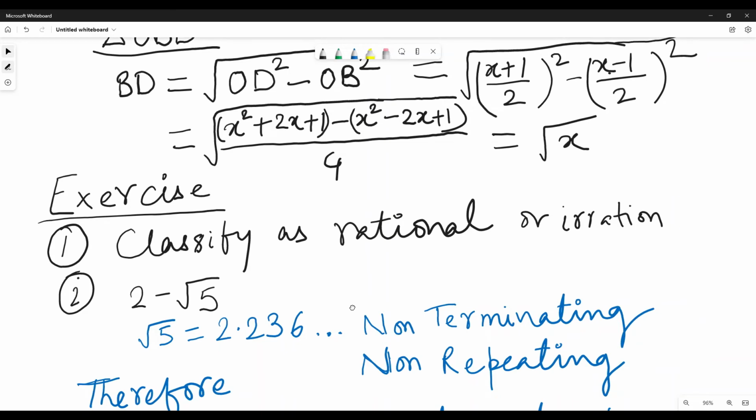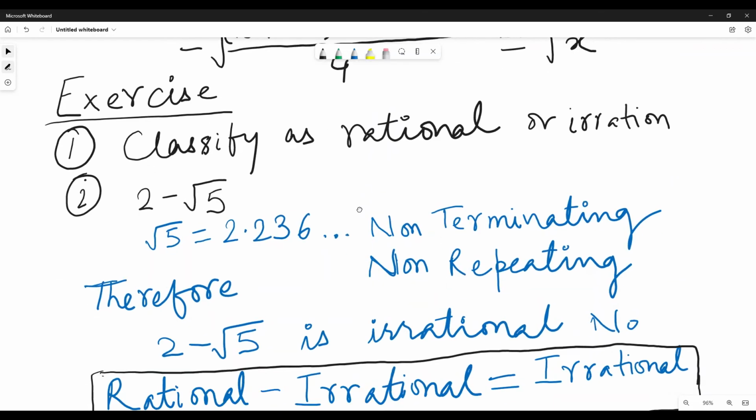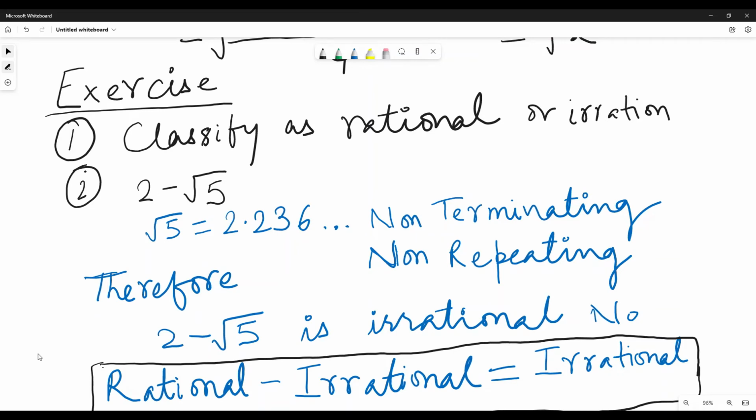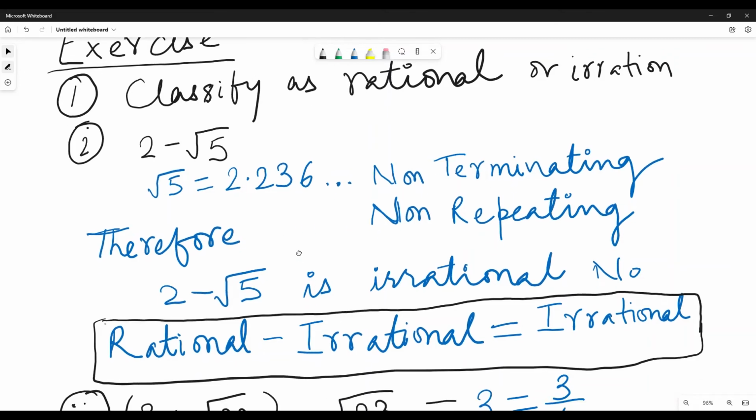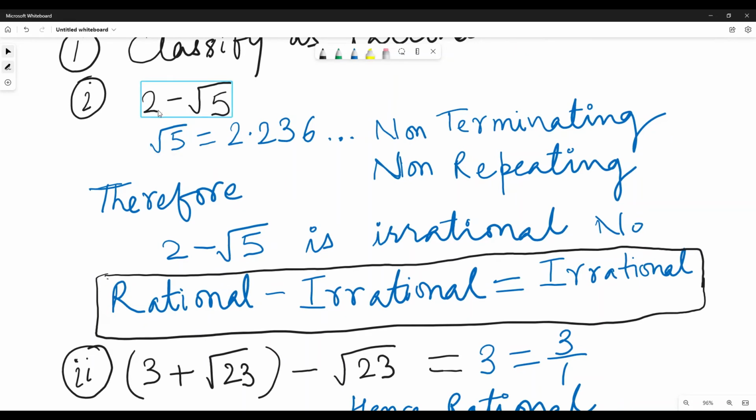Exercise: classify as rational or irrational number. 2 minus root 5. So root 5 is how much? 2.236, and it will continue, non-terminating, non-repeating, right? So if you subtract 2 from it, the 2 will go off, but the non-repeating part will still stay. So 2 minus root 5 is still an irrational number. So this is a rule as well: rational minus irrational is irrational only.